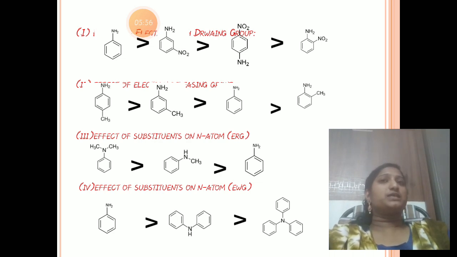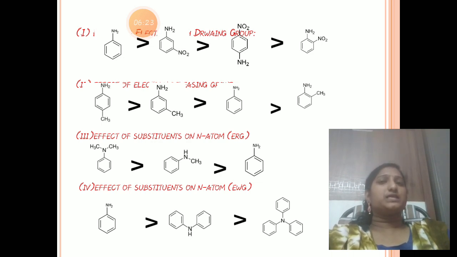In ortho-methyl aniline, steric effect is there, and in para-methyl aniline, the ring takes the electrons, forms resonance, and gives electron density on the nitrogen atom. So para-methyl aniline is more basic than meta-methyl aniline, aniline, and ortho-methyl aniline.